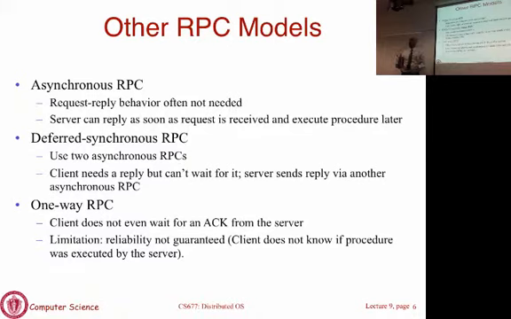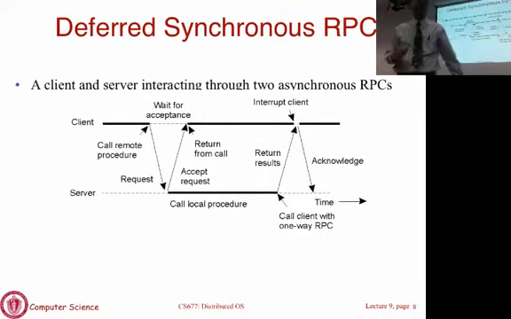One for the original procedure, and the other for the results to be sent back. There's another picture for it here. So this is default synchronous RPCs. These use two asynchronous RPCs, one in the forward direction, one in the reverse direction. So here is the client, it sends a request, gets an acknowledgement, continues execution, doesn't wait for the results. The client is executing, and the server executes that procedure. At some point in time, it produces a response and sends the response as a reverse RPC call.